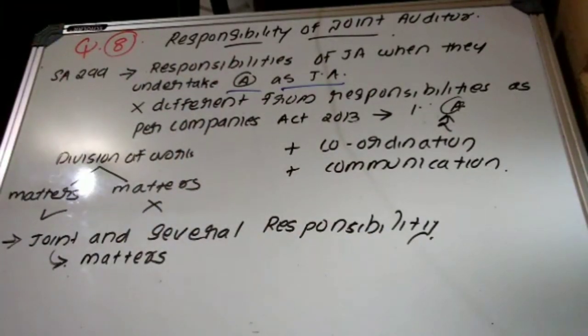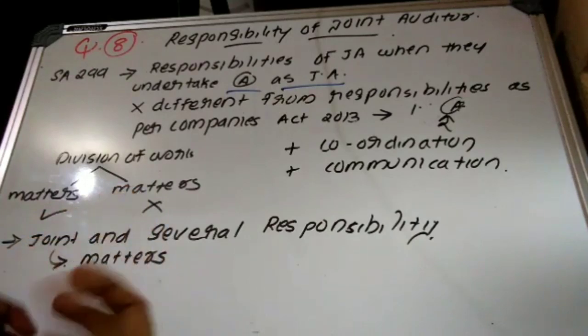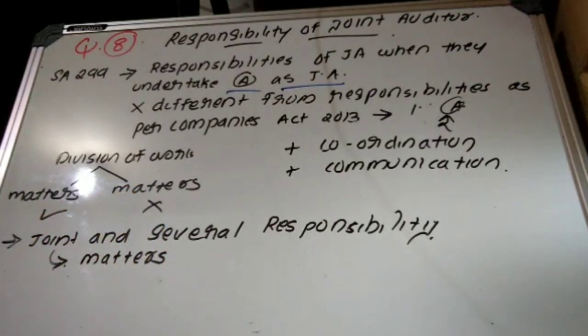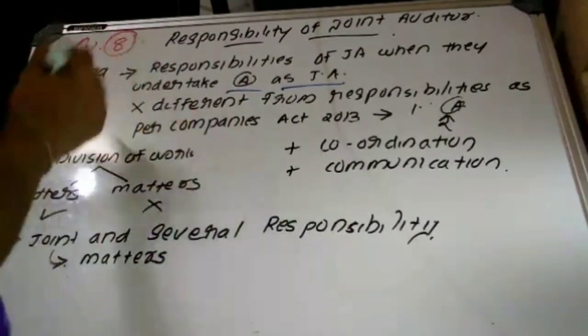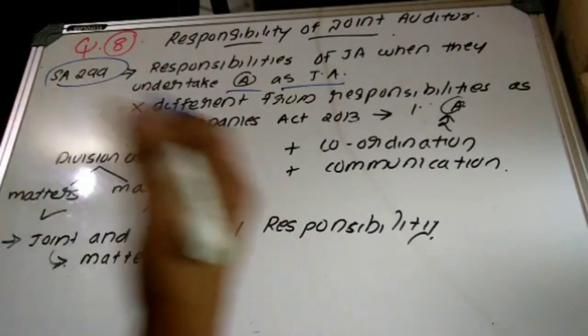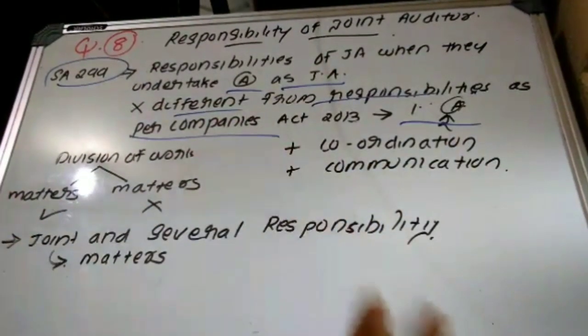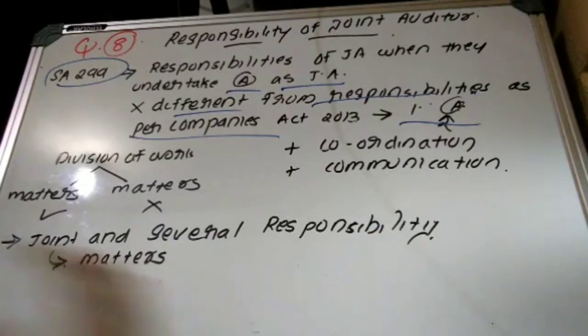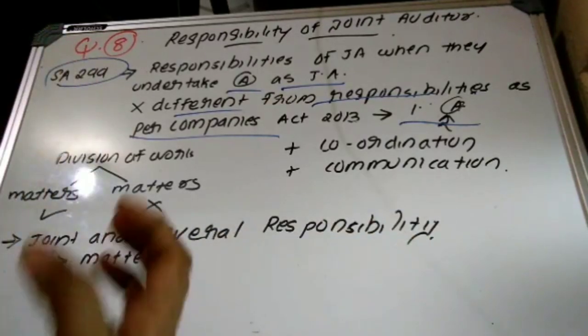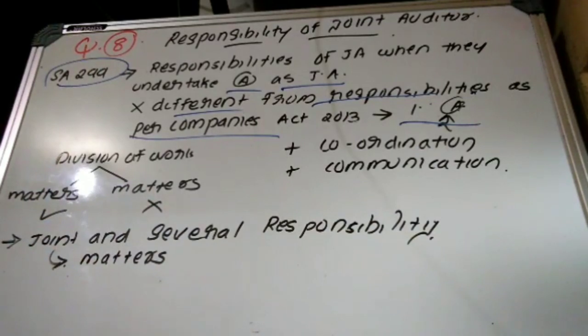And we know that as per the Companies Act, the auditor has some responsibility. I have already covered that in the company audit chapter also, where I explained the responsibility of the auditor, plus they have some liabilities that we will discuss later. So the responsibility as a joint auditor is not that different from the responsibility as per the Companies Act when a person is appointed as an individual auditor. There is not much difference between the responsibility of a joint auditor and an independent auditor. But at the same time they have some additions that have been provided as per essay 299.